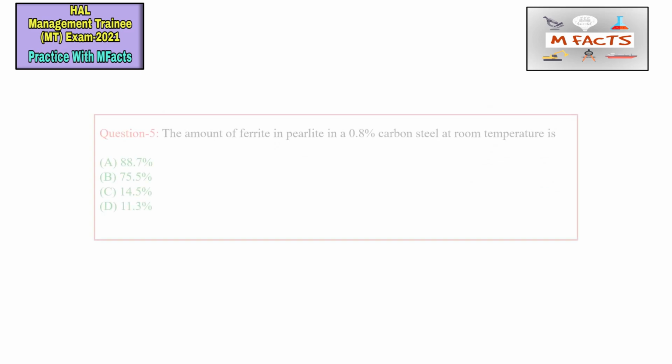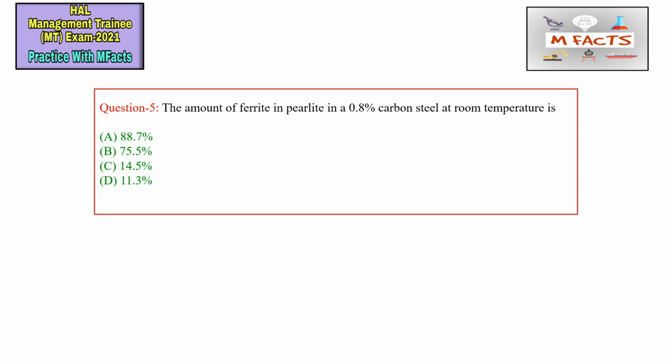The next question is, the amount of ferrite in pearlite in 0.8% carbon steel at room temperature is. For this type of question I have already given one video, the application of lever rule in the iron carbon diagram. For this question we find the terminal points for identifying the amount of ferrite. Since they are asking about room temperature, we can take 0 or 0.02, that doesn't matter much. The steel is 0.8% carbon, and the other end is 6.67.